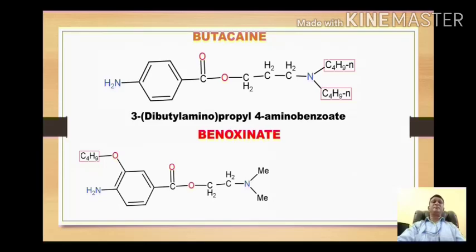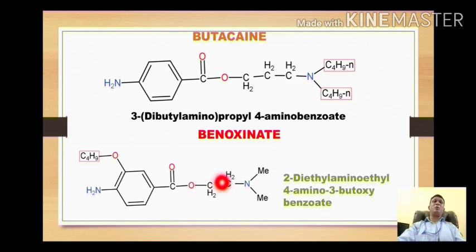Next drug is benoxinate. Now one major difference between benoxinate and procaine is that instead of diethyl, here we have a dimethyl amino group, and at position number 3 on the benzene ring we have the attachment of a butoxy group. So with this modification it will become benoxinate. This is the IUPAC name of this compound: 2-dimethyl amino 4-amino 3-butoxy benzoate.